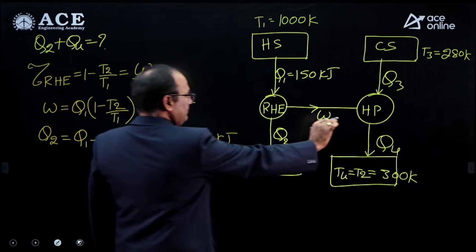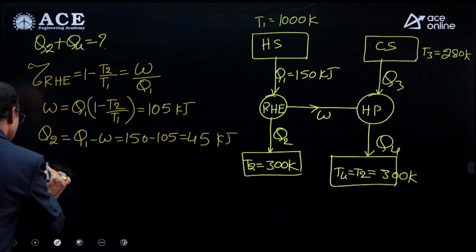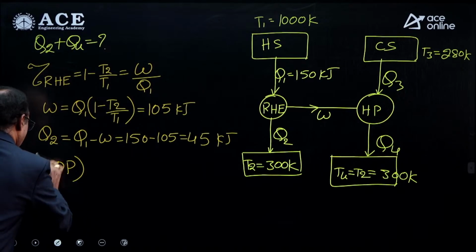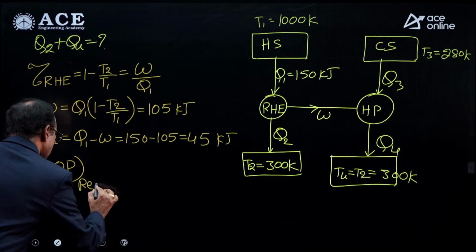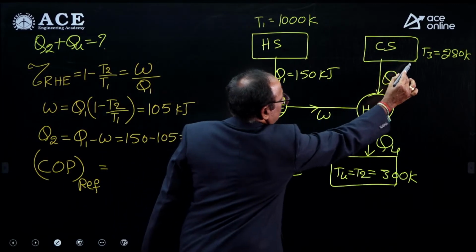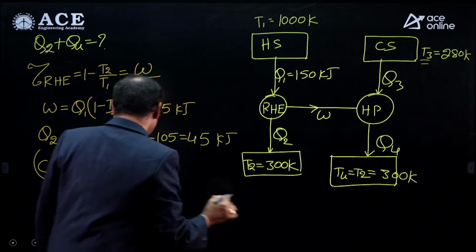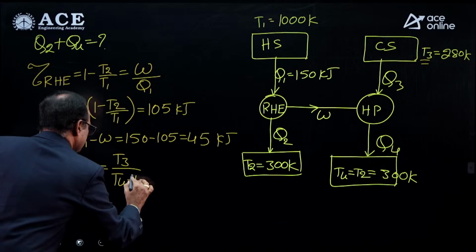Now come to the heat pump. Since it is acting as a refrigerator, though it is a heat pump, I am taking the COP of the refrigerator. COP of refrigerator equals minimum temperature by the difference, that is T3 by T4 minus T3.